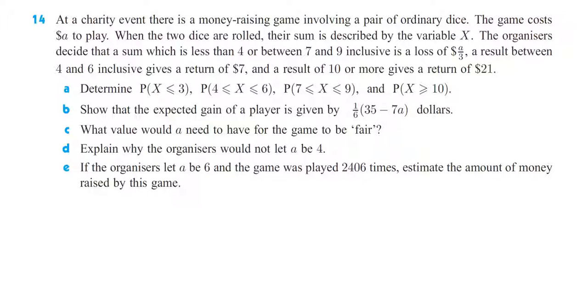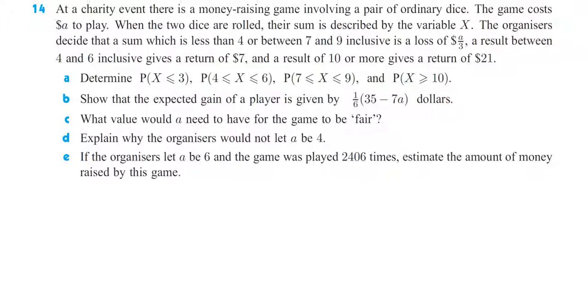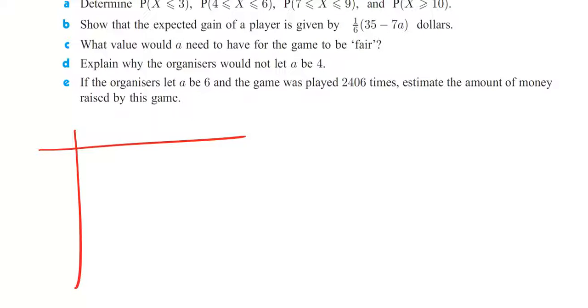The organisers decide that a sum which is less than 4 or between 7 and 9 inclusive is a loss of $3. A result between 4 and 6 inclusive gives a return of $7, and a result of 10 or more gives a return of $21. Determine some probabilities. Okay, for this, we're going to need a table to work out the chances of getting various things.